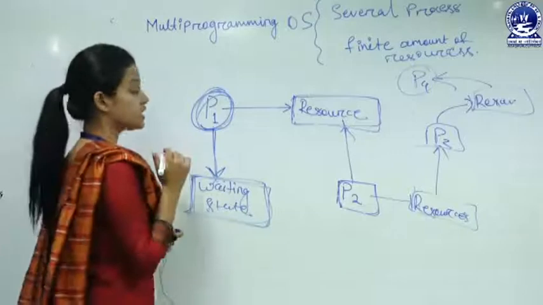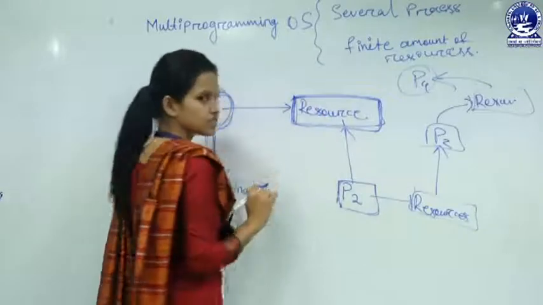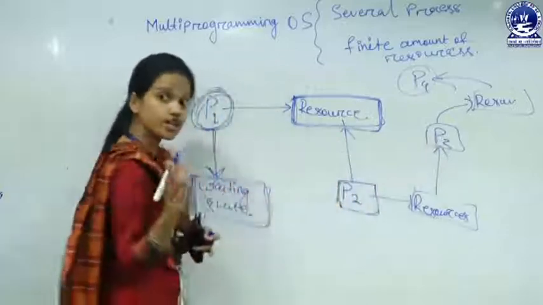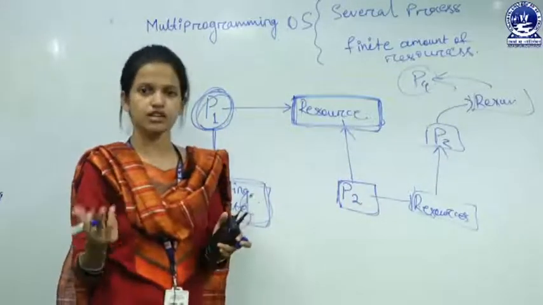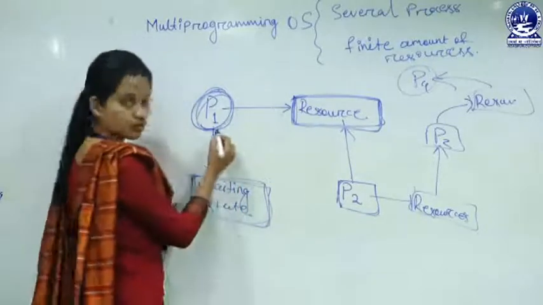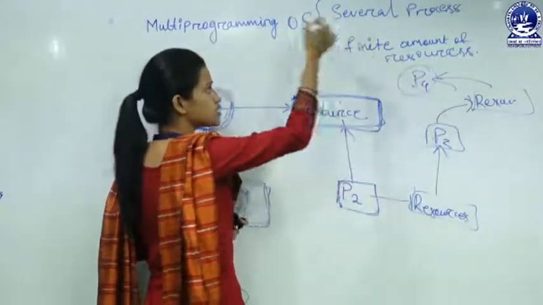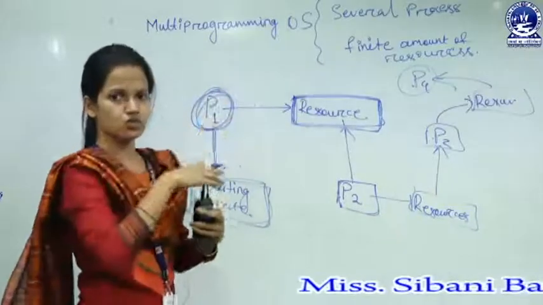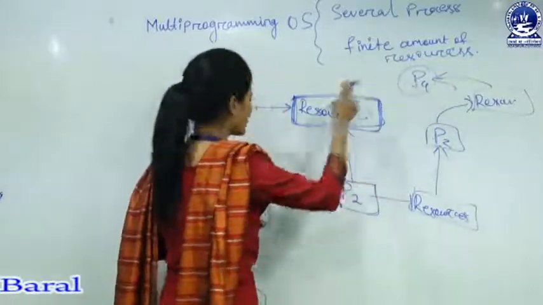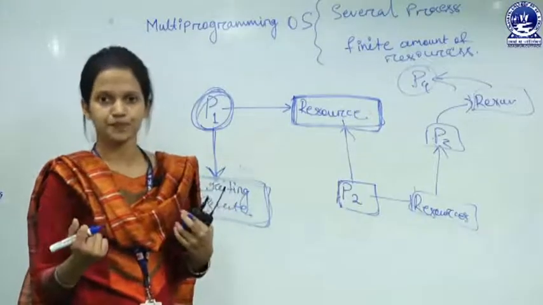Fine. So in the deadlock case, all the processes are blocked and there is no progress. I have taken that street example. There is no progress. Both are in a waiting state, both are waiting for one another's action. So P1 is waiting for P2's action, P2 is waiting for P3's action, P3 is waiting for P4's action, P4 is waiting for another process which is also in a waiting state, and these processes cannot change their state. So that is the case of deadlock.